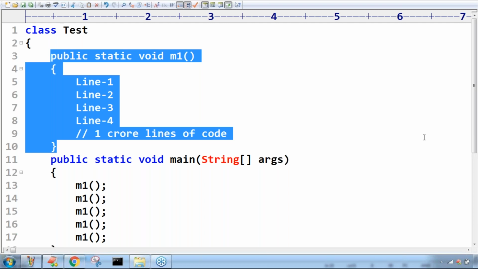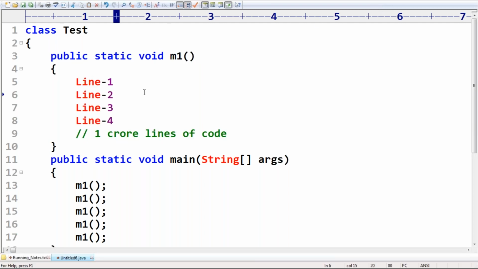If the JIT compiler is there, what is the role of the interpreter? Then the interpreter's role is to execute that machine code. The interpreter is doing three things: read, interpret, execute. If the JIT compiler is there, the machine code is already available, and it will execute directly. Are you in a position to understand? Okay, but here take a very special case.